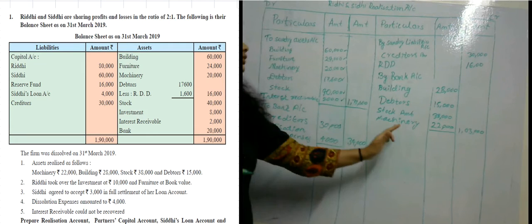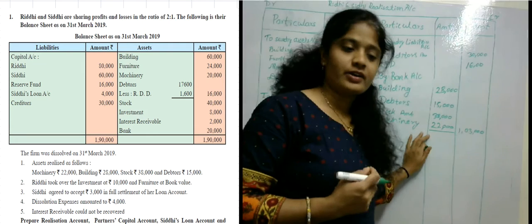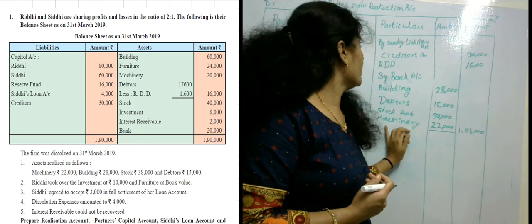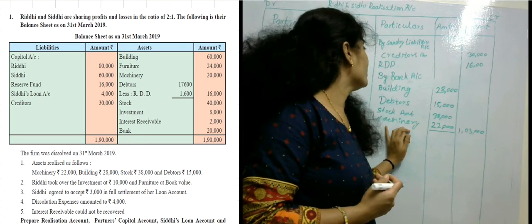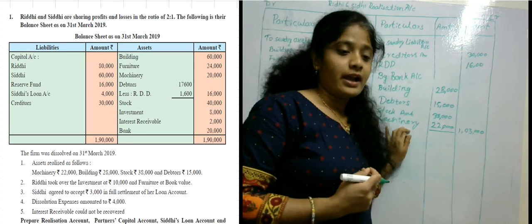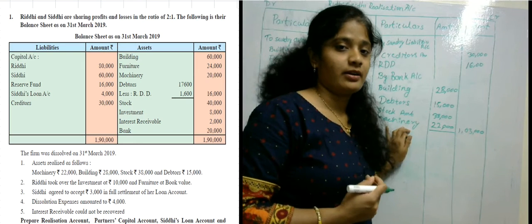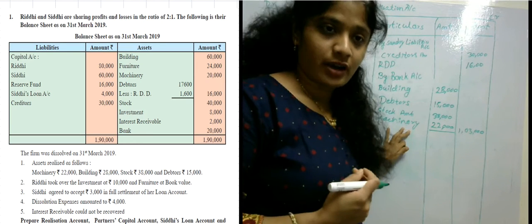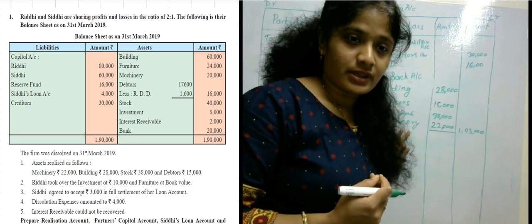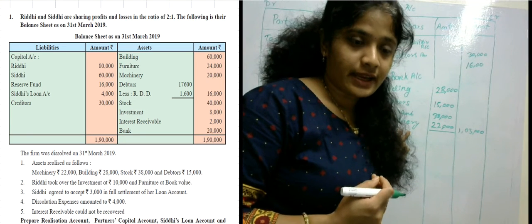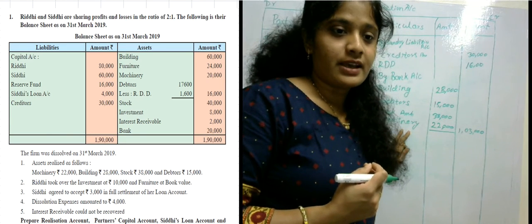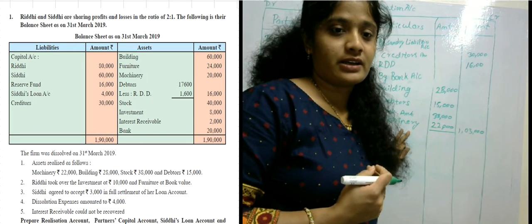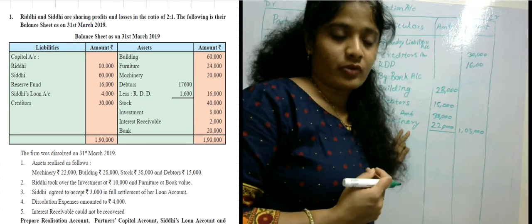Next we will calculate the credit side. What entries are coming on the credit side? Till here we calculated sundry liabilities and by bank account, and now we will calculate Riddhi's capital account. The second adjustment is that Riddhi took over the investment at 10,000 rupees and furniture at book value.